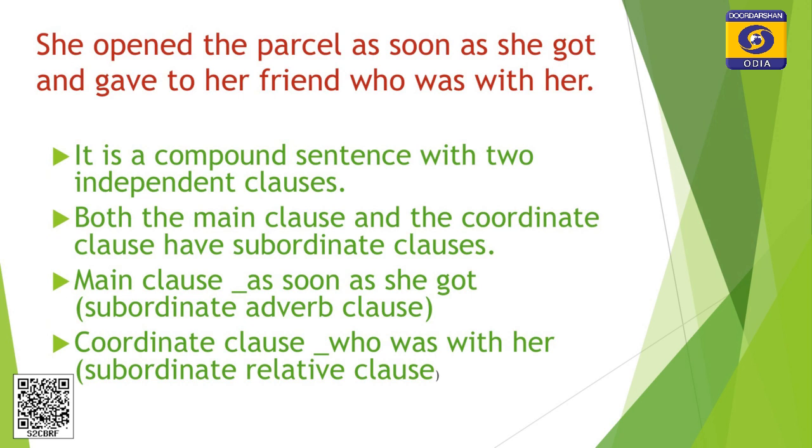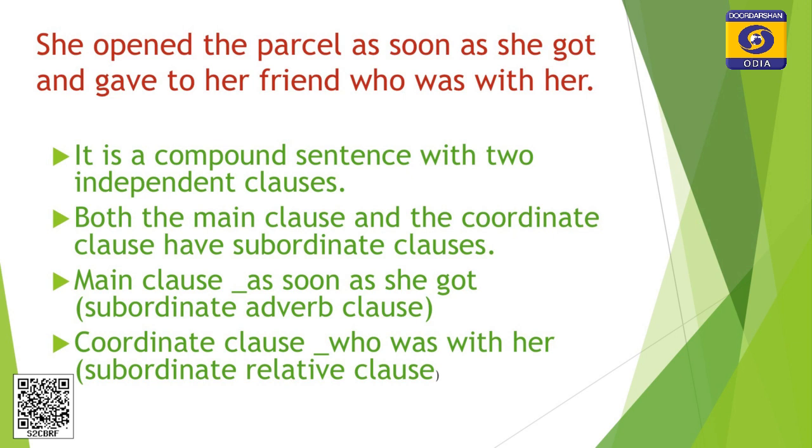sentences. See the example: She opened the parcel as soon as she got it and gave it to her friend who was with her. Look at this example mindfully. What type of sentence is it? Can you say it is simple? No. So this is a long sentence. Can you say it is complex? No. It is a compound sentence with two independent clauses, and both the independent clauses have subordinate clauses.